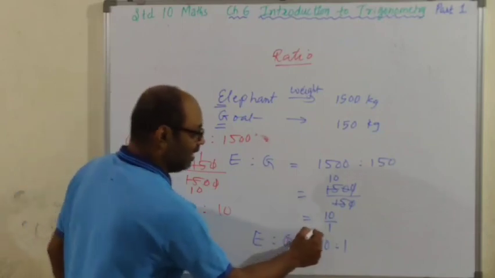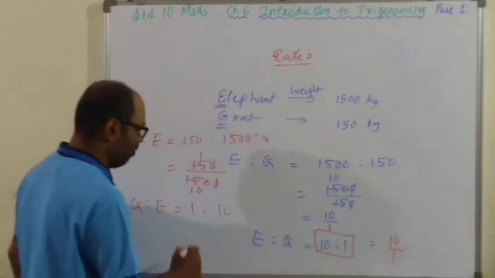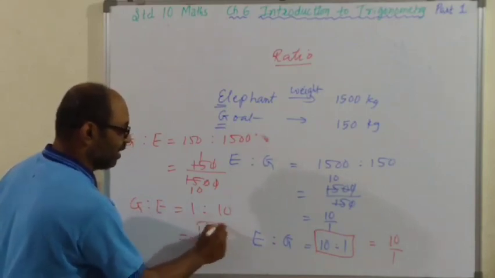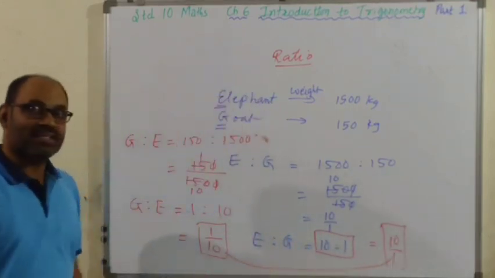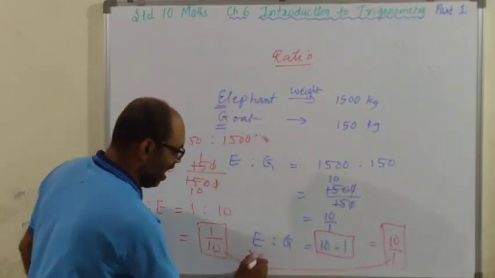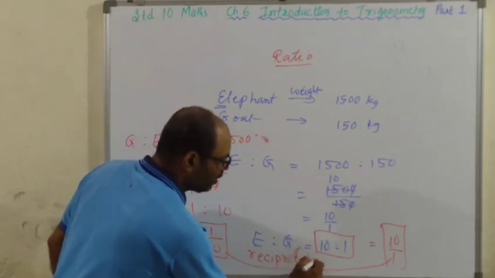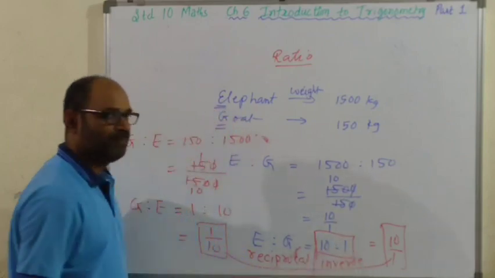Now, 10 is to 1 can be written as 10 upon 1 in fractional form. 1 is to 10 can be written as 1 upon 10 in fractional form. So if you look at these two boxes, they are reciprocal of each other. Or you can say they are inverse of each other.